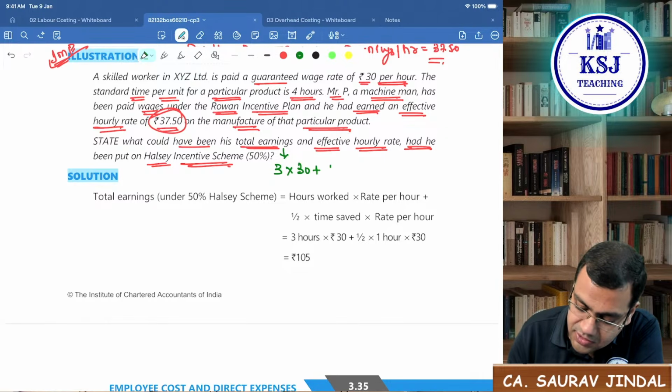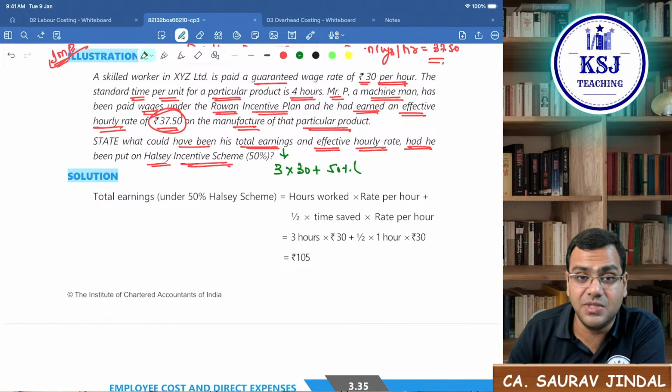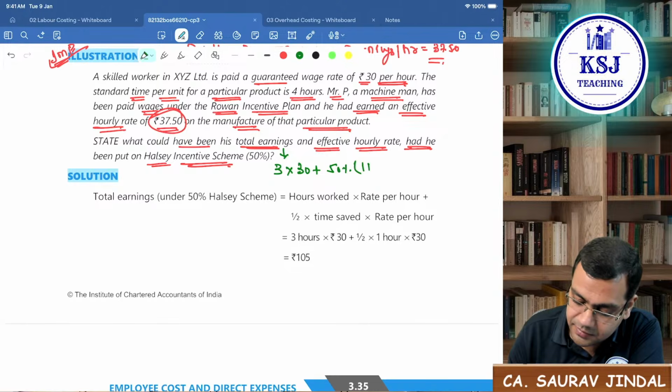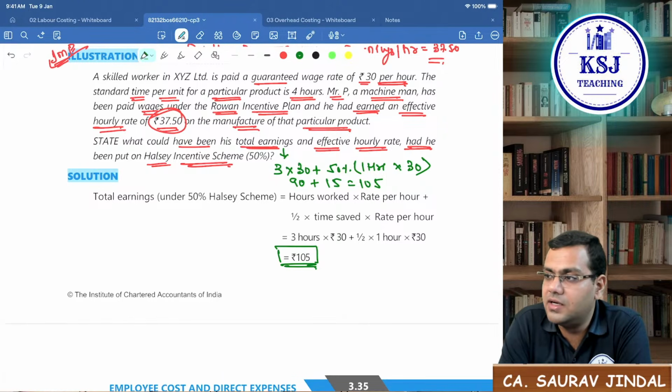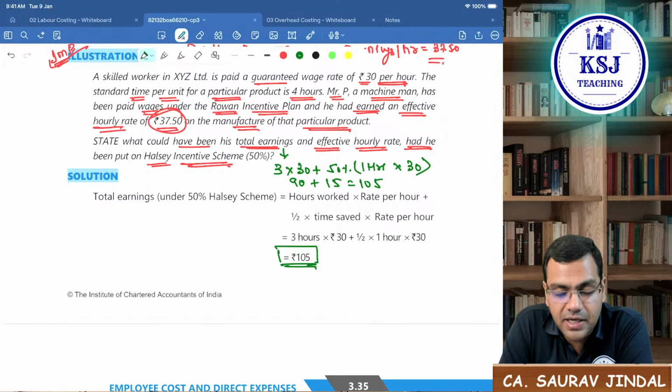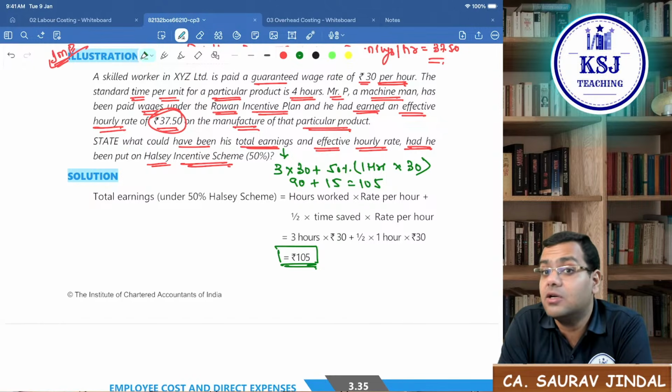30 plus 50% of time saved, now 1 hour, into 30. Right? So it will be 3 into 30, 90 plus 15. So 105 will be the total wages under the Halsey plan. This will be the total earnings under Halsey plan. But please do not end the question here.